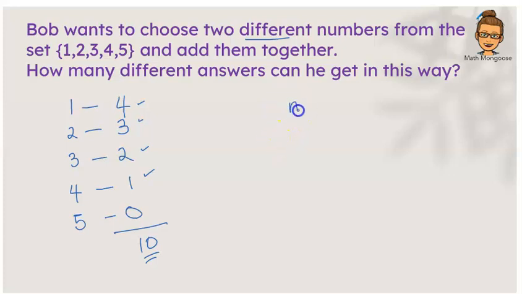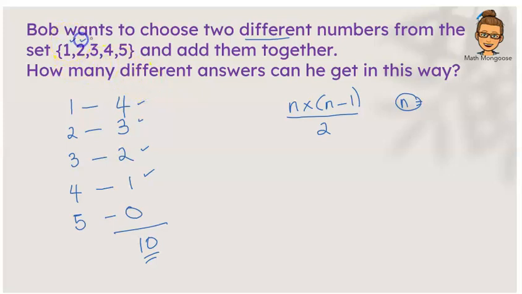So the formula is n multiplied by n minus 1, and we divide it by 2. And n is the number of teams, the number of people, whatever the amount of teams, people, or numbers to select from. That's what we use n to be. So let us look at this example.